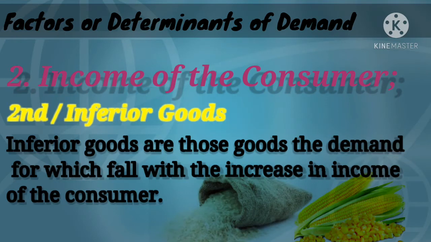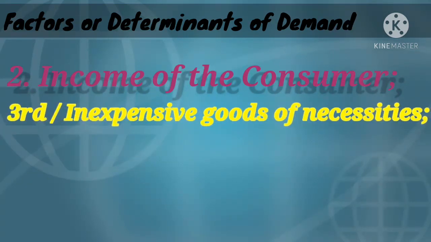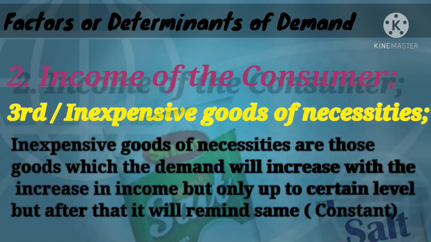And second one is inferior good. We have inferior and superior goods, like rice and maize. Maize is inferior and rice is superior. Likewise, inferior goods are those goods the demand for which will fall with the increase in the income of a consumer and increase with the fall in the income of a consumer. Those are inferior goods.